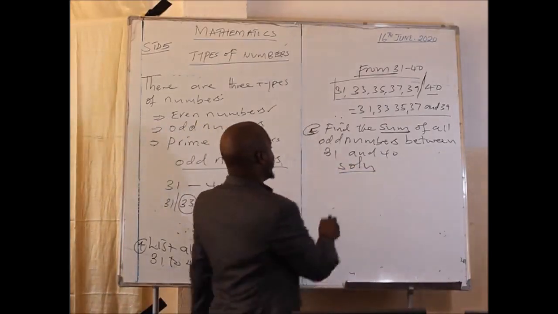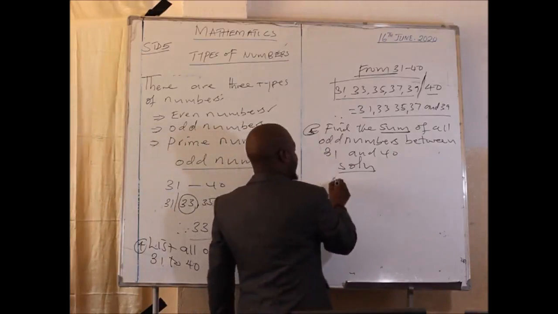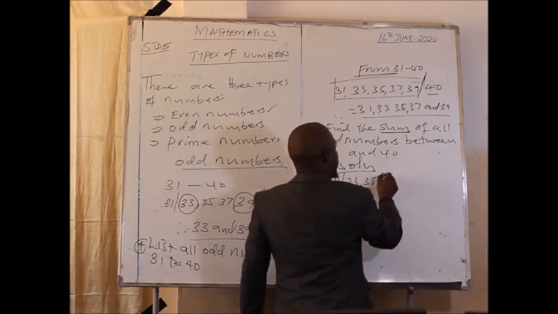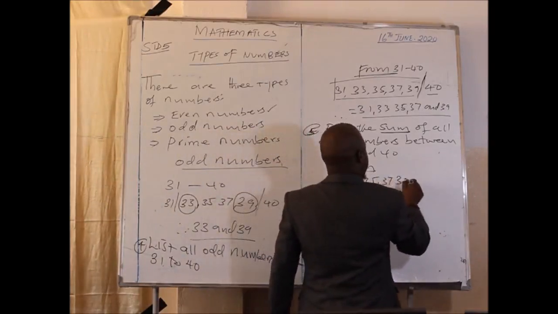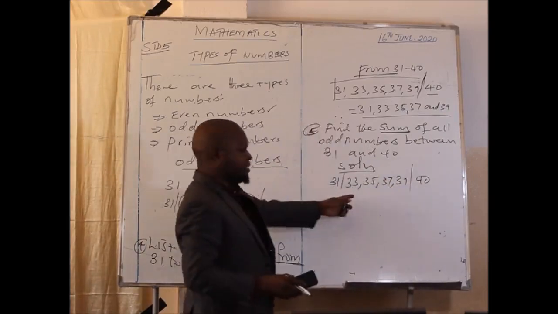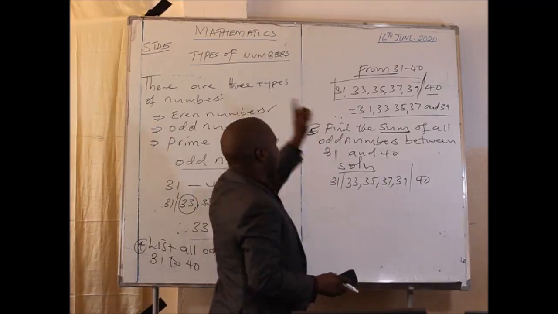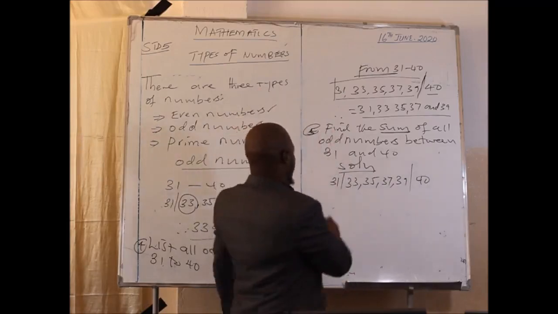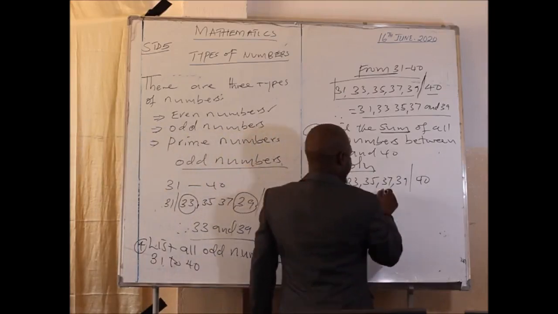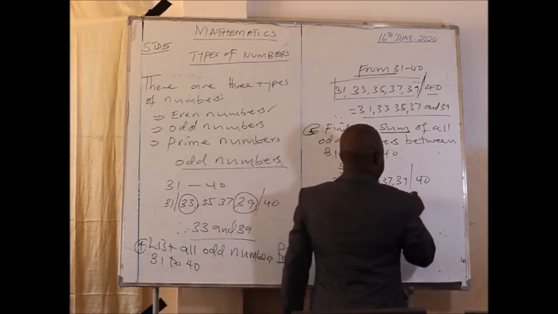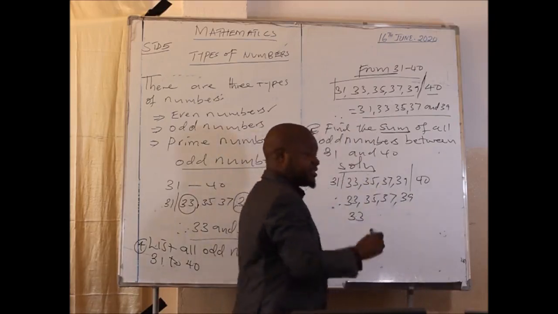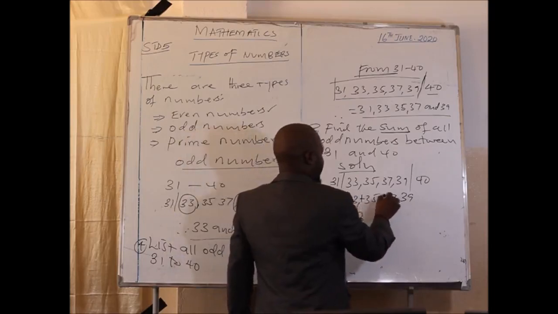So solution. As we are going to list these numbers here, remember it is between. We have 31, then we have 33, 35, 37, 39, and 40 there. So these are the odd numbers. Then the question says, find the sum. So once you have these numbers here, 33, 35, 37, and 39, because they say find the sum, then we shall be adding all of this.